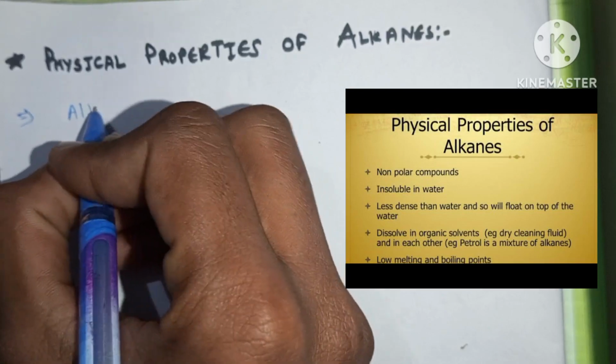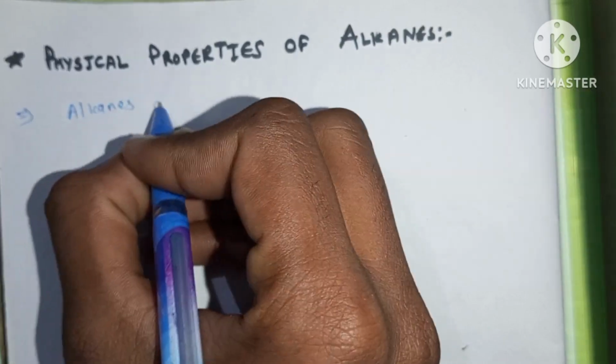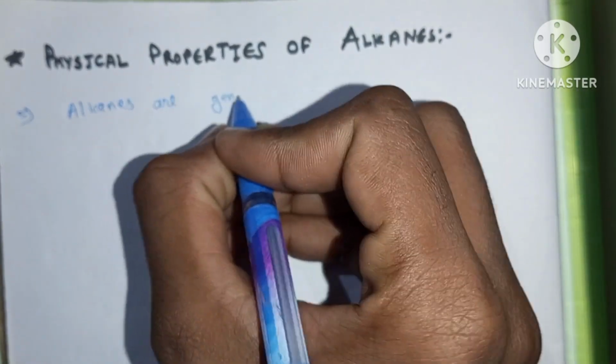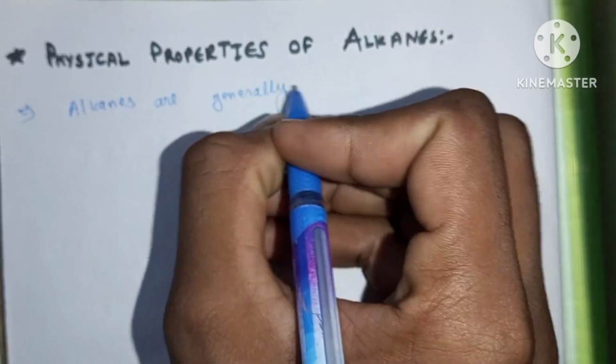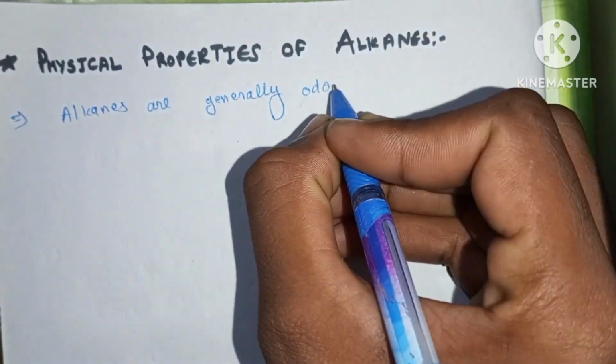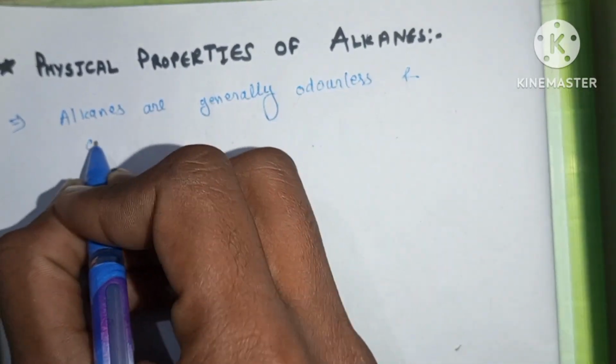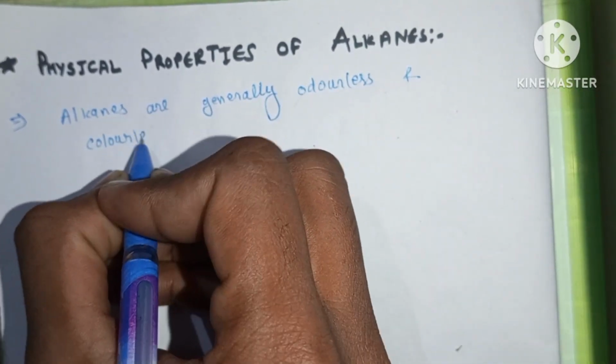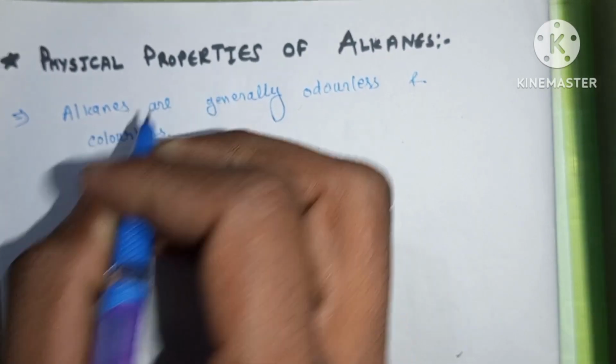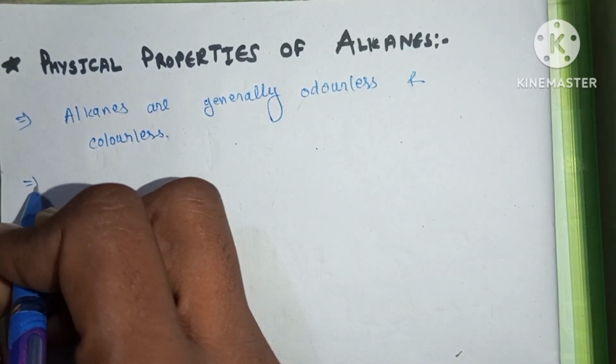Alkanes are generally odorless and colorless, but there is an exception.